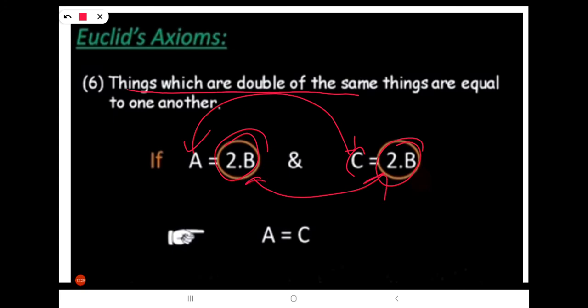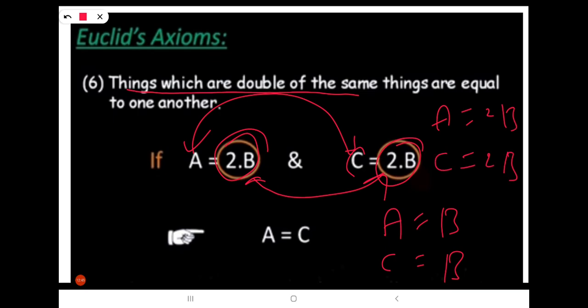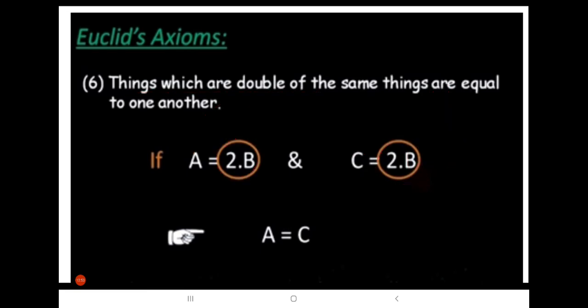We can equate the LHS parts. Let us take A equals B and C equals B. If you double the RHS part, it becomes A equals 2B and C is also 2B. We can equate this A and C. I hope you understand.